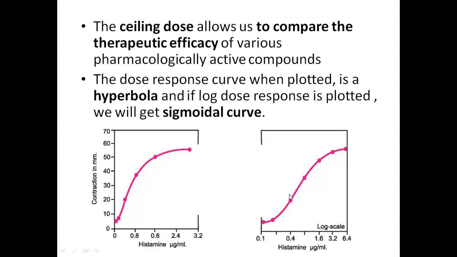And 25 to 75% of this sigmoid curve is linear. That means if we increase the dose, we will get more response. The response is directly proportional to the dose.